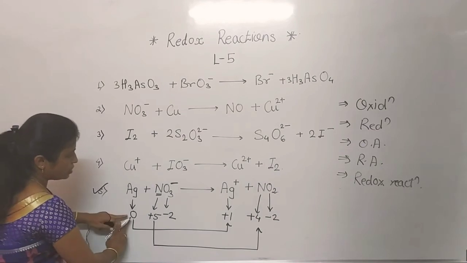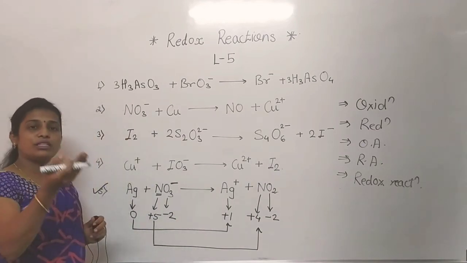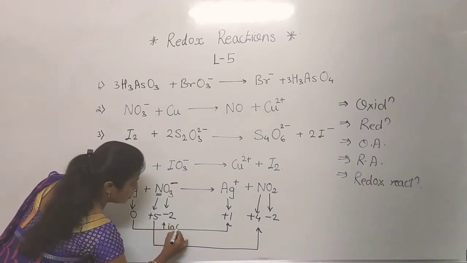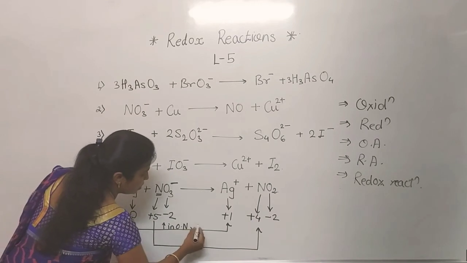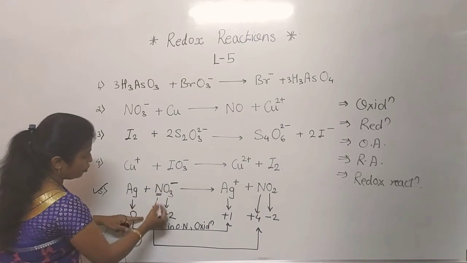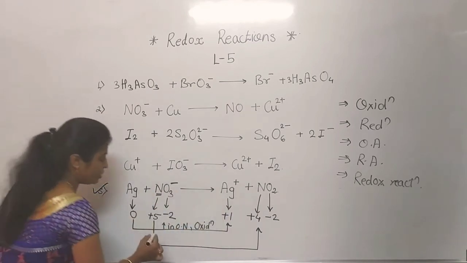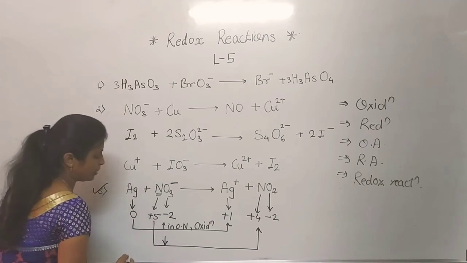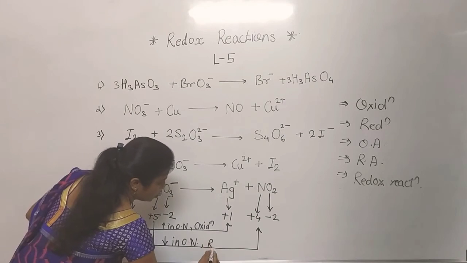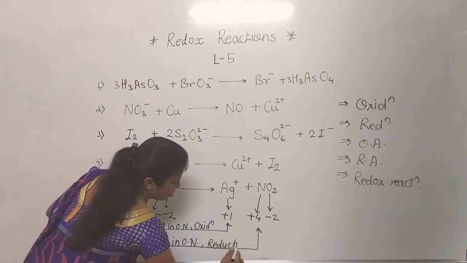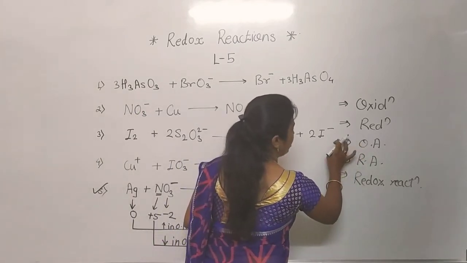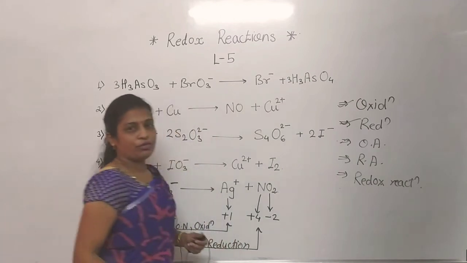Okay, now see here, 0 to +1 means oxidation number is increased or decreased? It is increased. So increase in oxidation number means this is the oxidation reaction. Okay, now see, nitrogen +5 to +4 means oxidation number is decreased. So decrease in oxidation number means this reaction is the reduction. Okay, hope so. In this reaction we have completed 2 points, oxidation and reduction part we have identified.